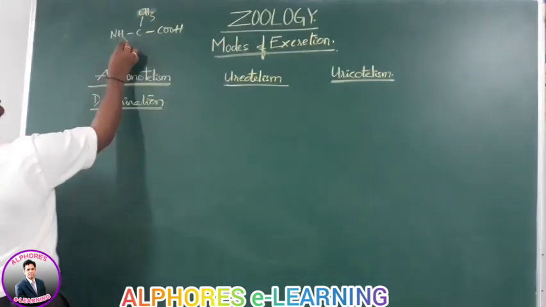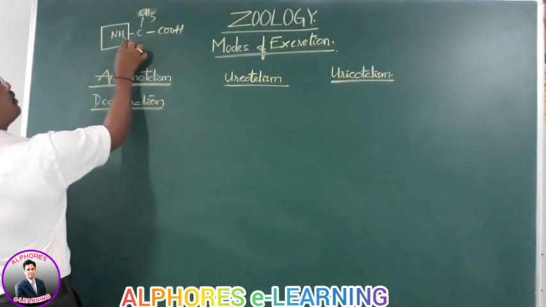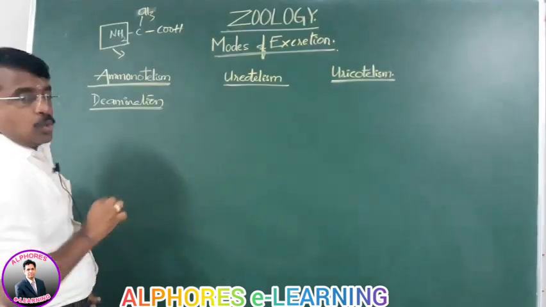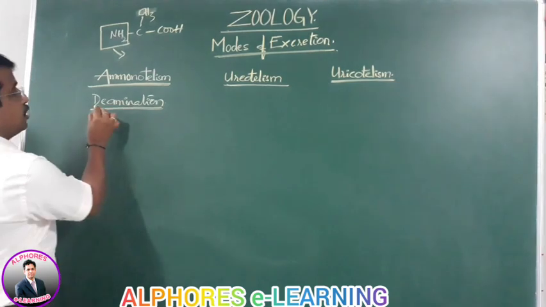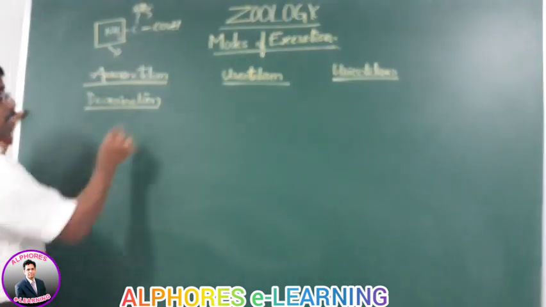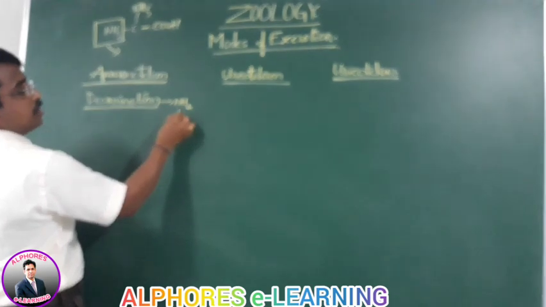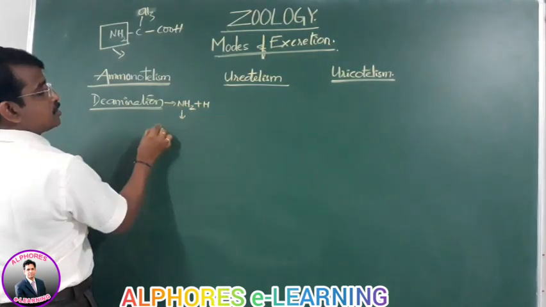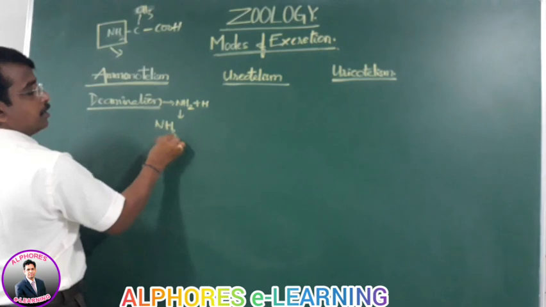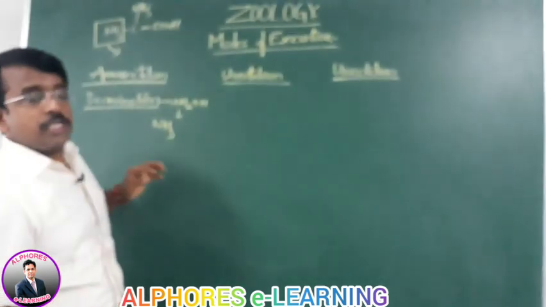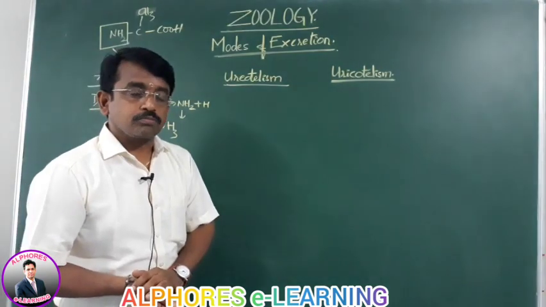So in this connection, first of all the amine is removed. Removal of the amine is deamination. Then this amine is added by hydrogen and results in the formation of ammonia. This takes place in the liver.